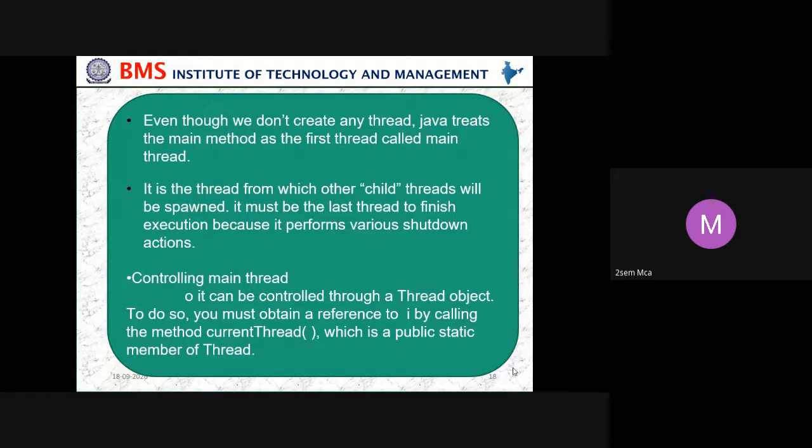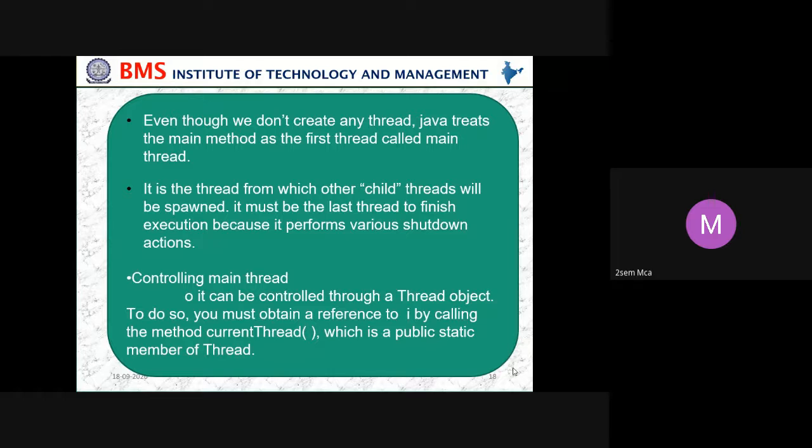Even though we don't create any thread, Java treats the main thread as the first thread, called the main thread. It is a thread from which other child threads will be spawned. It must be the last thread to finish execution because it performs various shutdown actions.